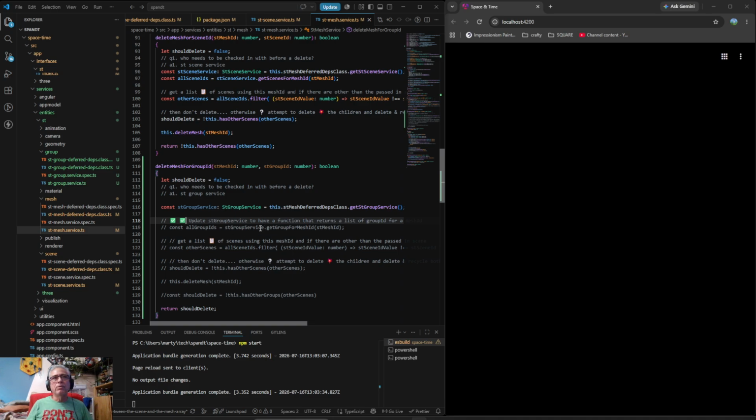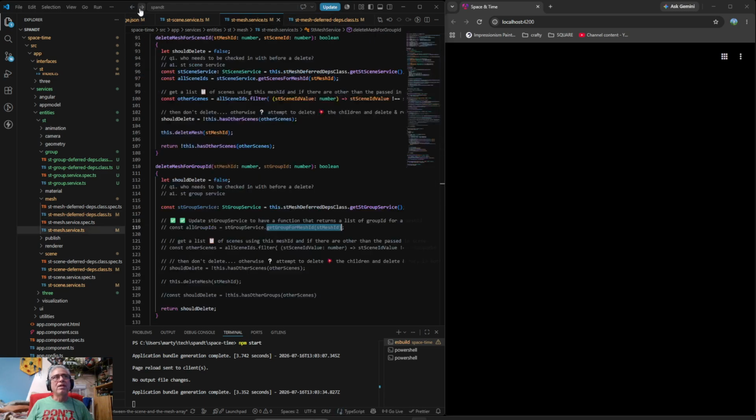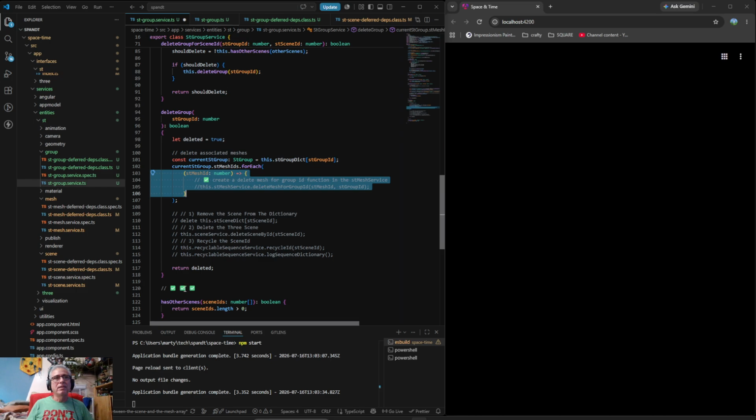We want to get group for a mesh ID. It's given a mesh ID and returns a number, which is going to be the number of. So now I'm looking for my 3. There it is.